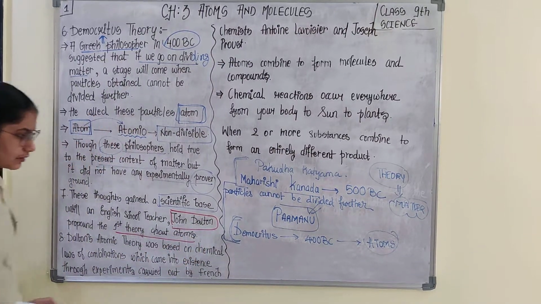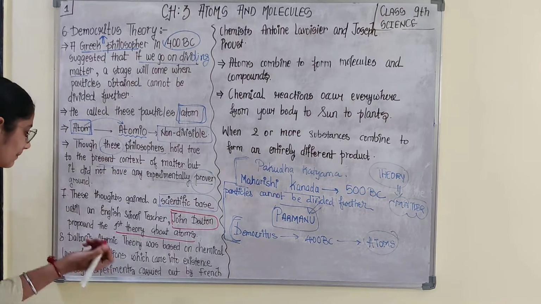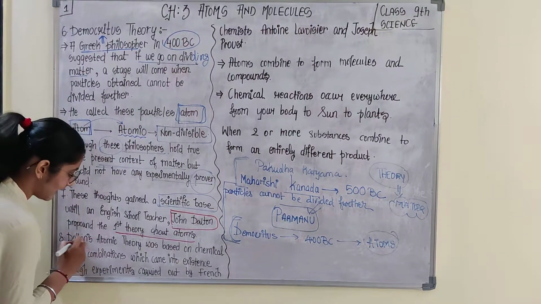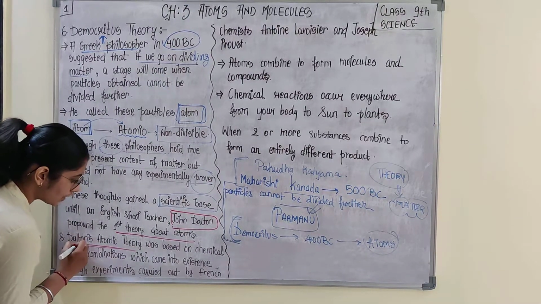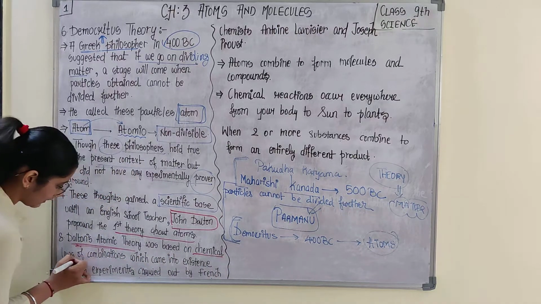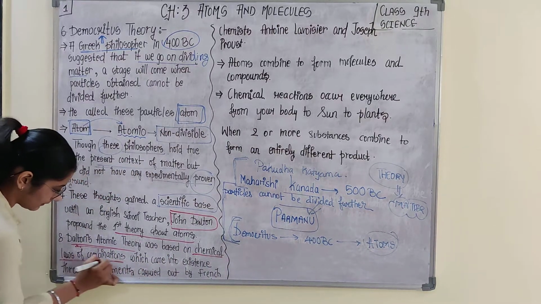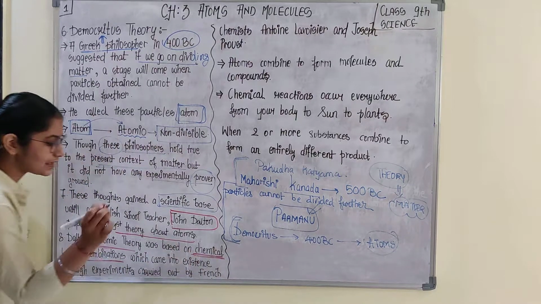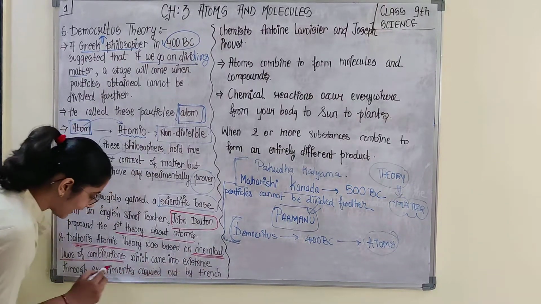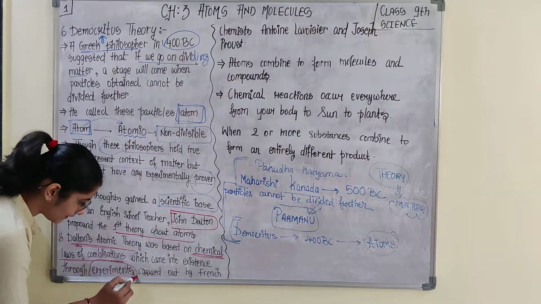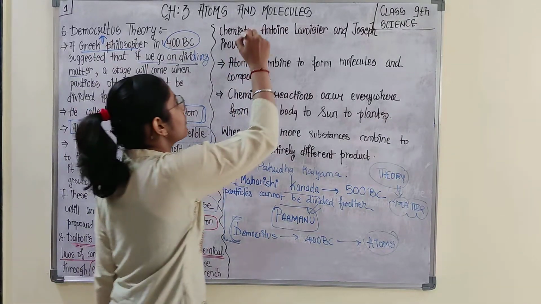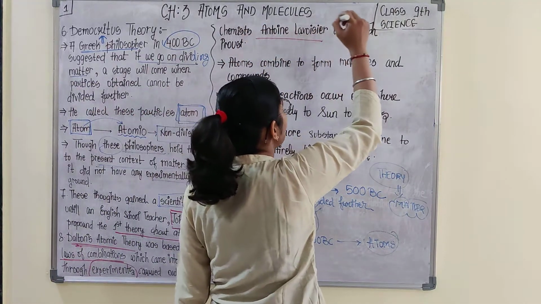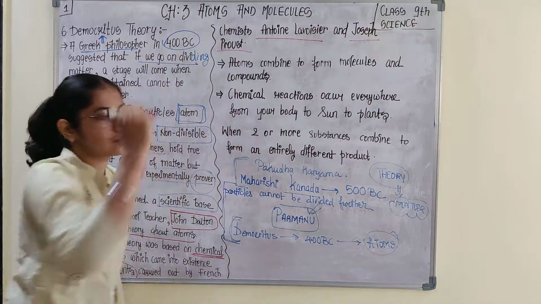About atoms, on the basis of what? Dalton's atomic theory was based on the chemical laws of combination. Who gave the chemical laws of combination? By experiment, two French chemists, Antoine Lavoisier and Joseph Proust.